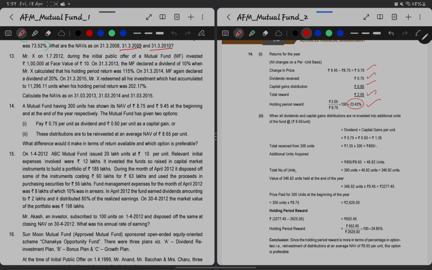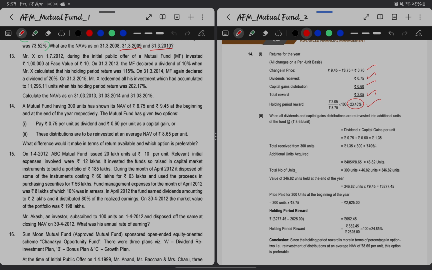Now in the second option, these distributions are to be reinvested at an average NAV of 8.65. Since we are reinvesting, we should only consider the realized gains. In our case, the dividend of 0.75 and the capital gain of 0.6 have hit our account, be it a trading account or bank account. So that is what is realized gains.